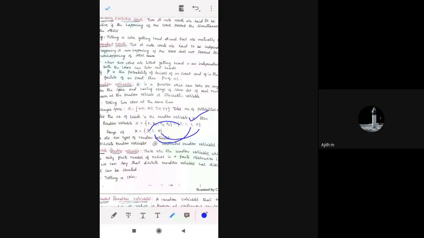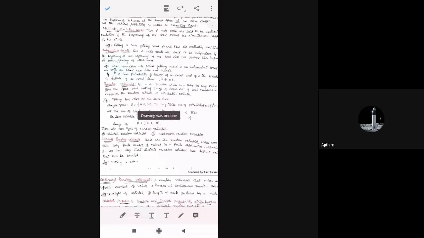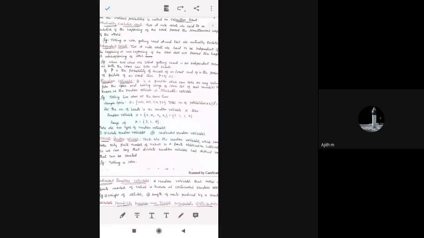So this is how we need to find it. One problem we will do so that you are able to understand it. Now, in random variable we have 2 types. One is discrete random variable, another is continuous random variable.